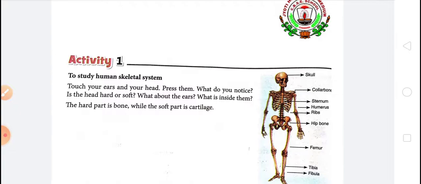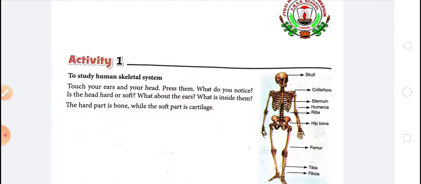Okay. And now what about your ear? What is inside the ear? And is the ear hard or soft? Your ear will appear softer than your head. Okay. So that soft part which is present in our ear is called cartilage. The hard part which is present in our head is called bone, and the soft part which is present in the ear is cartilage.